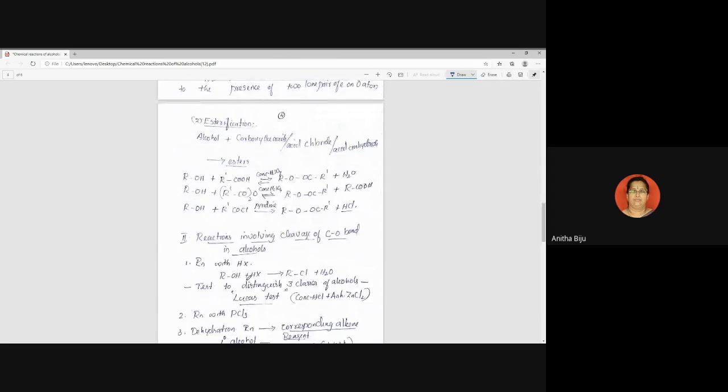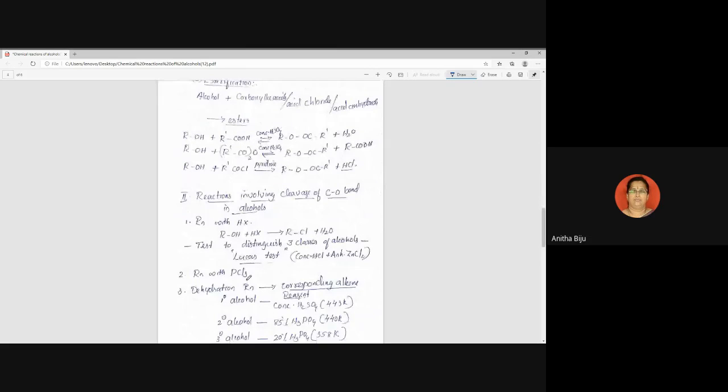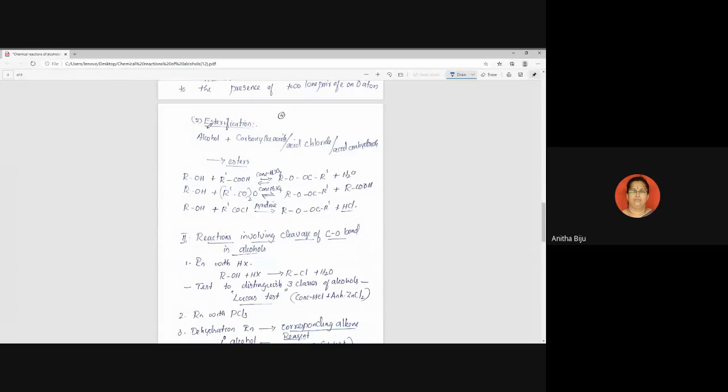Now write the next reaction. What is the name of the reaction? Esterification reaction. I hope you know the reaction well. Esterification reaction. But here we will discuss it in a different way. What is esterification? Esterification reaction is the reaction between alcohol and carboxylic acid resulting in an ester. So this is the esterification reaction we have learned.